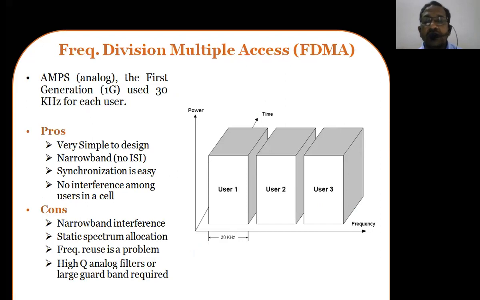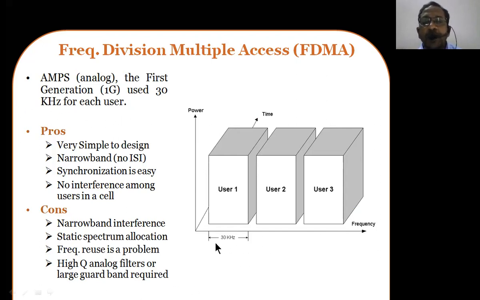We discussed FDMA in the last classes. Let us go through it in short. The example of FDMA, as I was telling you, is the AMPS technology used by the US government. It is a first generation technology, which used around 30 kilohertz for each user. It was the first mobile technology in which analog communication was done, where each user is accommodated with 30 kilohertz.